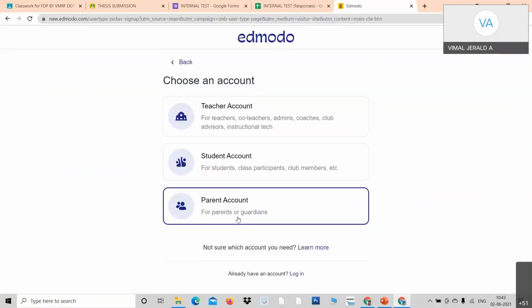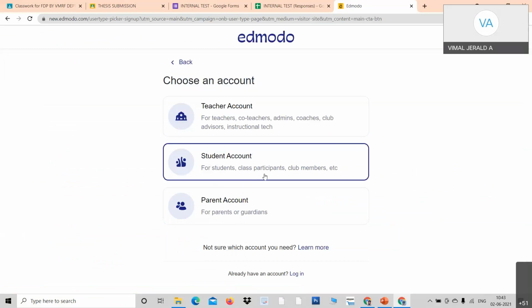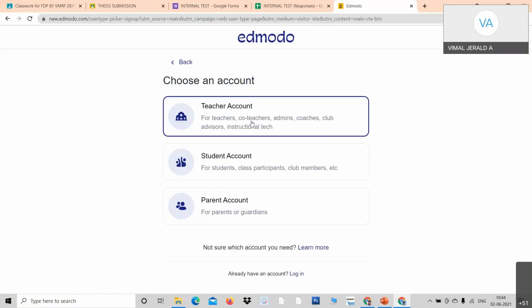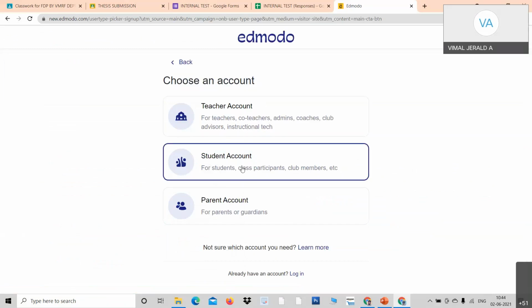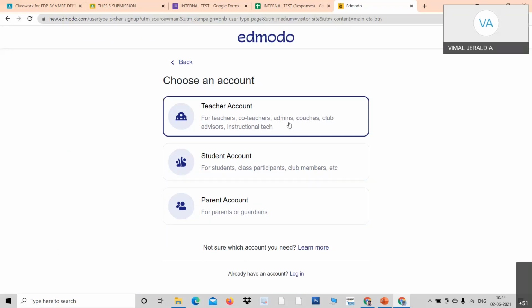Okay, you got 3 accounts. As teachers, you can create a teacher account. If you are going to be students, you can create a student account. For the time being, I request you to create a teacher account, no problem. Teachers have some advantages: you can co-teach and manage the class with other teachers. Students can take part and attend the questions, and parents can see the progress of the student. Right now, just click over the teacher account here.